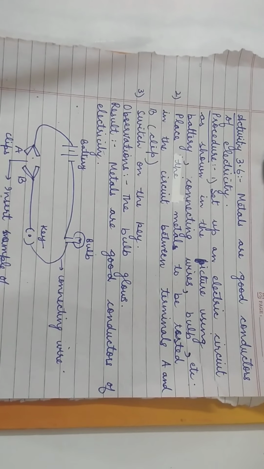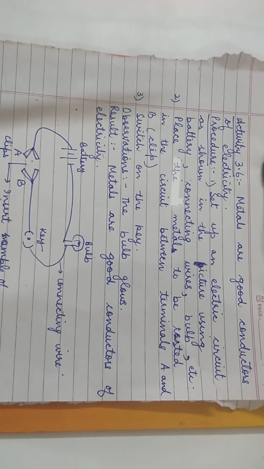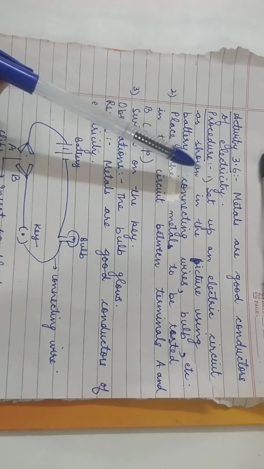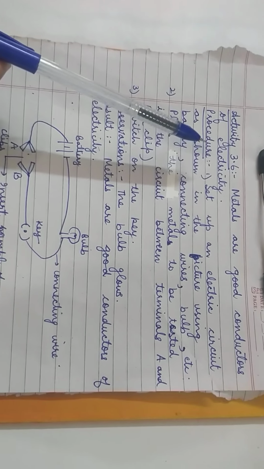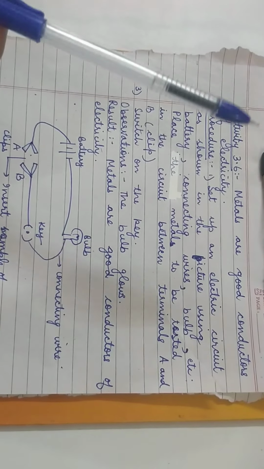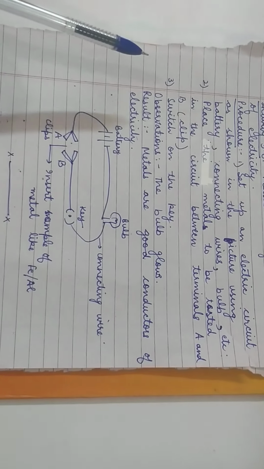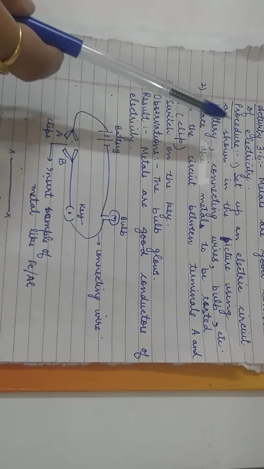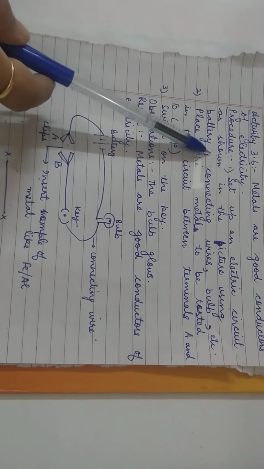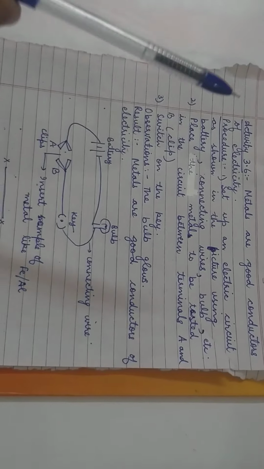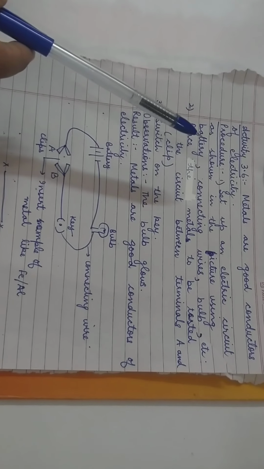That is why we are using cooking vessels made up of metals. Similarly, here we are going to show that metals are good conductors of electricity. That means all our wires that we use at home, they are all made up of metals only. Same thing, you are going to write down the materials required on your own as you read the procedure. Whatever materials are being required, you are going to list down in the materials required column.